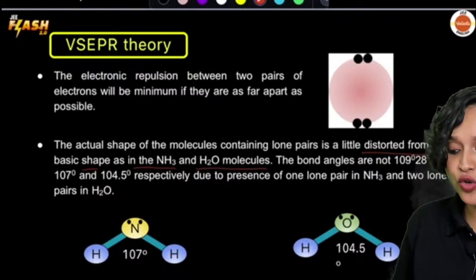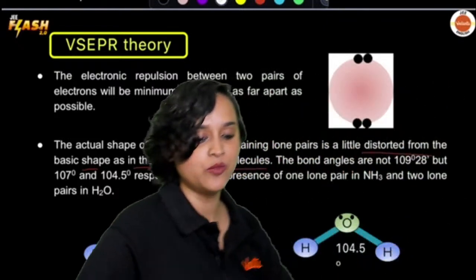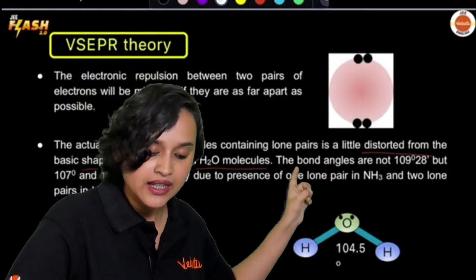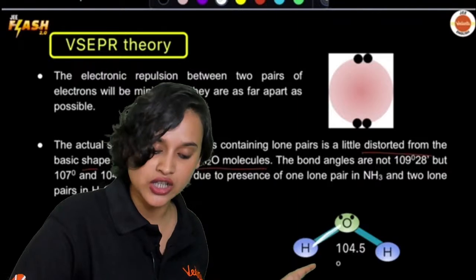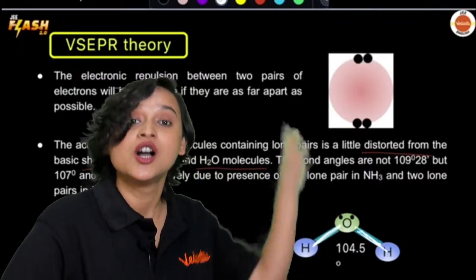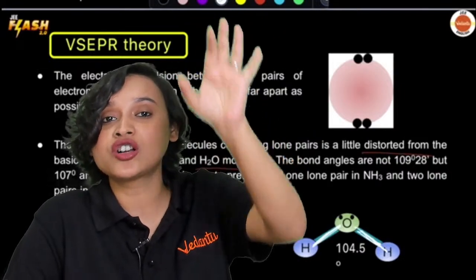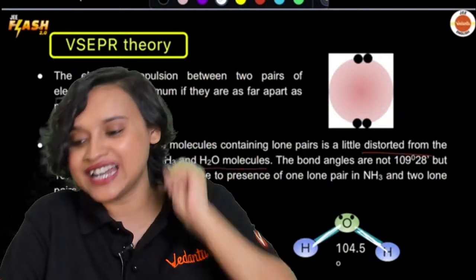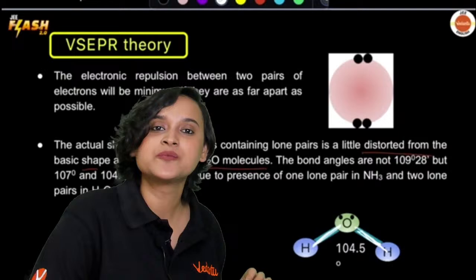In case of H2O, have a look, everybody. Hydrogen is forming a bond pair with oxygen. This hydrogen is once again forming a bond pair with oxygen. But what is the number of electrons in the last shell of oxygen, everybody? Oxygen has 6 electrons in the last shell.